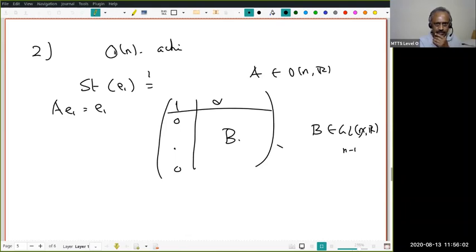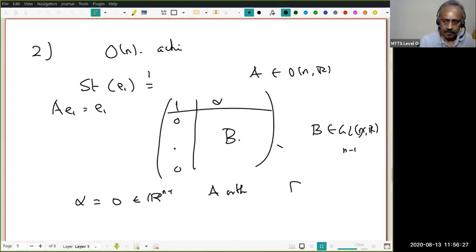Because O n is a subset of GL n, therefore if an element A of GL n leaves E1 invariant, then it must be of this form. Now you can say something more. First, notice that alpha must be the 0 vector in R n minus 1. Why? Because remember, A is orthogonal. That means the first row must be of norm 1. But what is the first row? That is 1 plus norm alpha squared. That must be 1. That means norm of alpha must be 0, that is, alpha is 0.